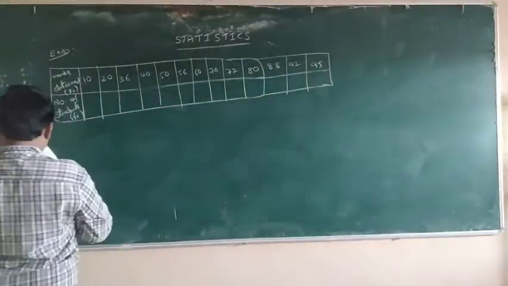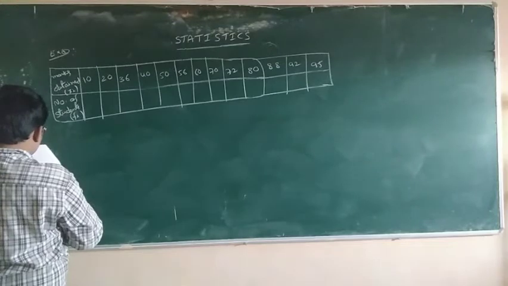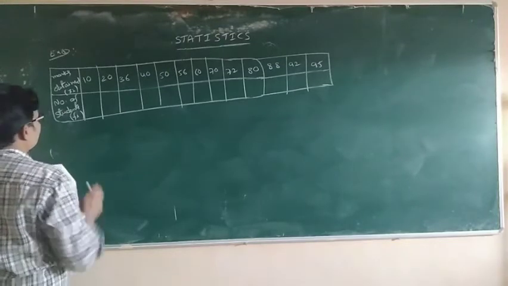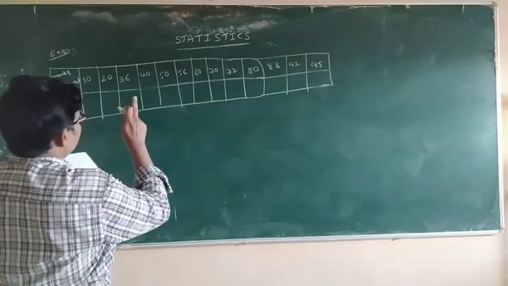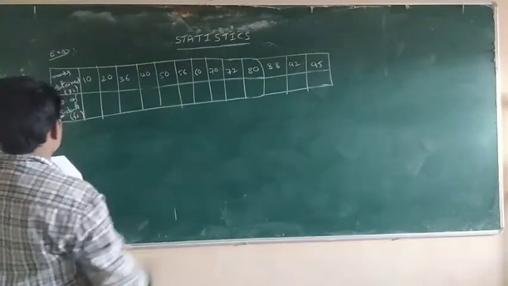How many values? 1, 2, 3, 4, 5, 6, 7, 8, 9, 10, 11, 12, 13. This is marks.